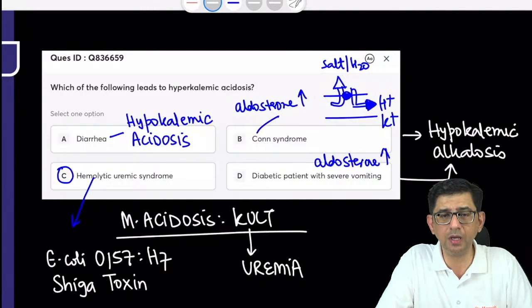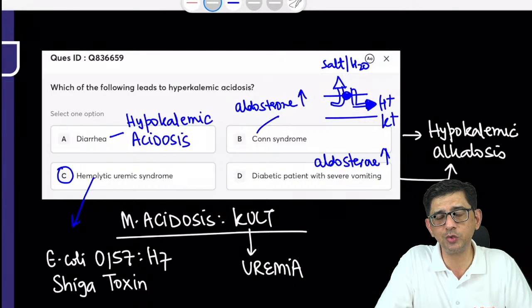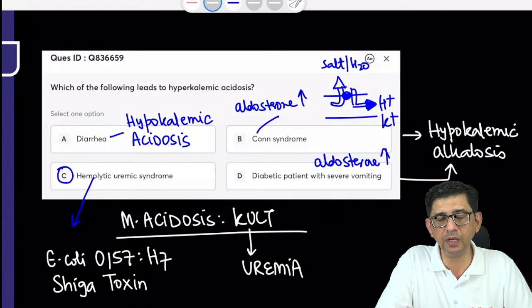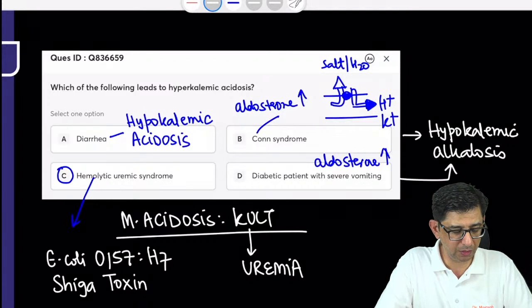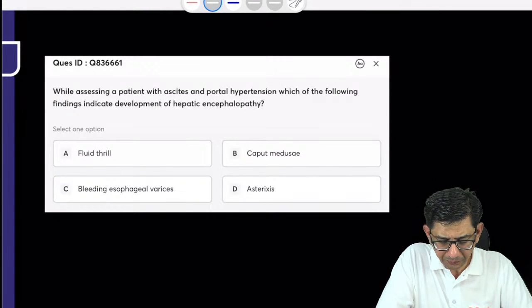Yes, Gauri, typical and atypical HUS. Atypical HUS would be seen with drugs, that is drugs used for management of cancer. But when it comes to typical hemolytic uremic syndrome, you're going to be having a diarrhea or a dysentery event, and following that, there would be a renal shutdown. So go through those questions and you would get a better idea regarding them.